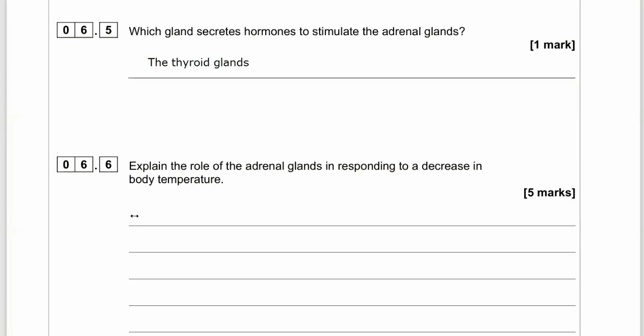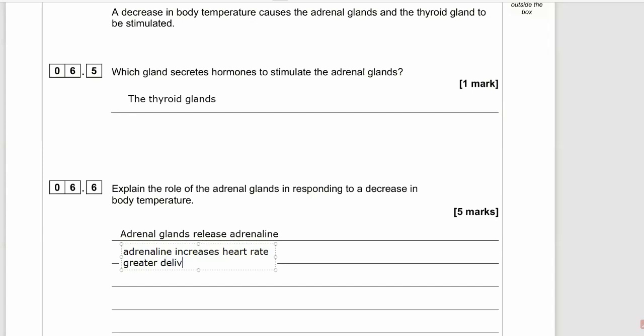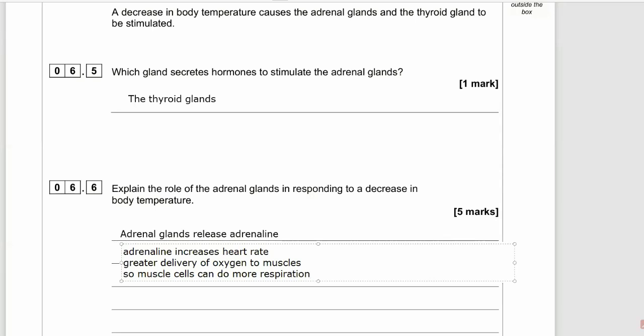Explain the role of the adrenal glands in responding to a decrease in body temperature. Well, the adrenal gland releases the hormone adrenaline, and that will get you one of the 5 marks. The hormone adrenaline increases your heart rate and makes it beat faster. So this increase in heart rate is going to have a greater delivery of oxygen, and don't forget glucose, to the muscles. If you have more glucose and oxygen, what can you do more of? Well, the muscle cells or the muscle tissue, which is a group of cells, can do more aerobic respiration and release a lot more energy.